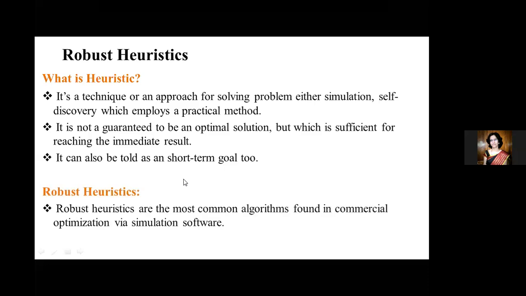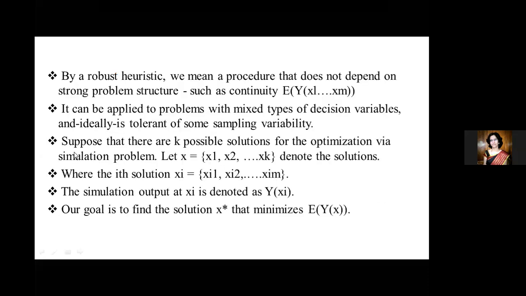Coming to robust heuristics, it's the most common algorithm found in optimization using simulation software. By robust heuristic method, we mean that it doesn't majorly depend on any strong problem structure like continuity, wherein the format of continuity will be E of y of x, meaning till x1 till xm. It can also be applied to many mixed types of decision variables and many more.